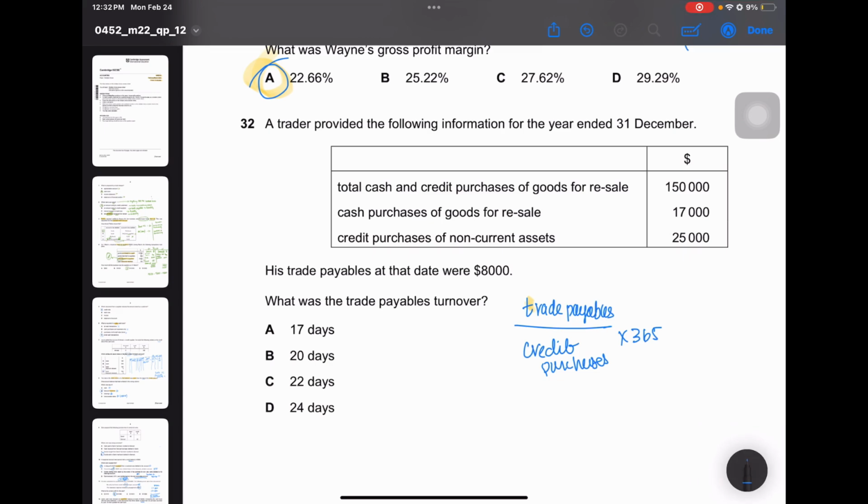So in this case, trade payables are 8,000 divided by 133,000. How did we get 133,000? It is 150,000 minus 17,000 into 365, which would give you 22 days, rounded off to the nearest day. Okay, moving on.